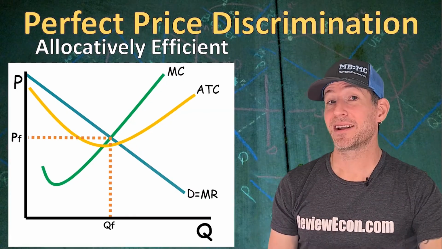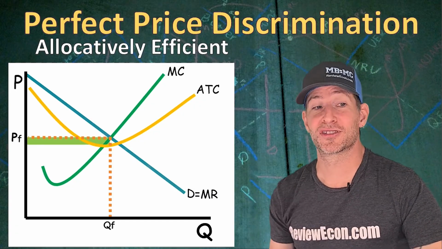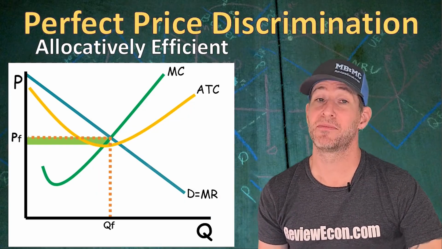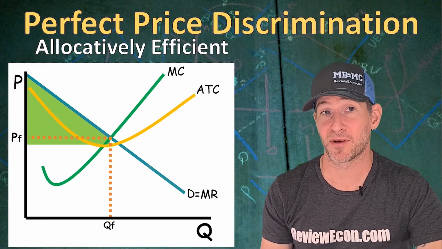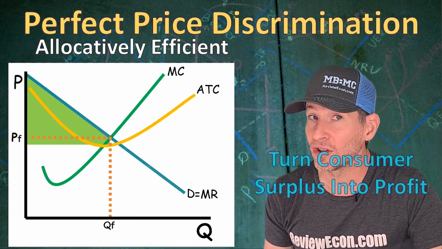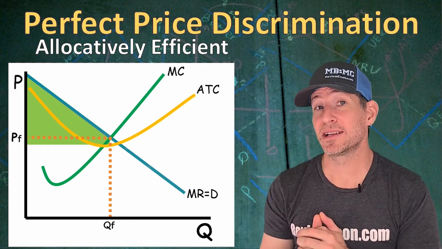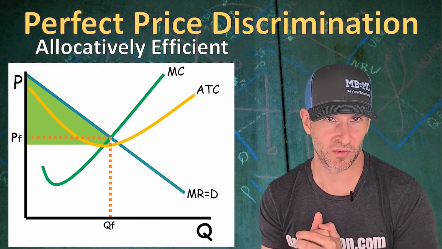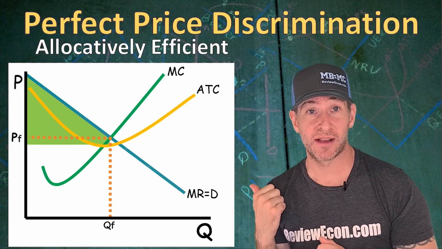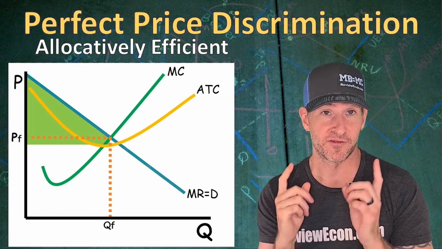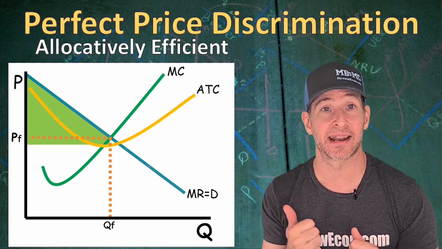Now, it might appear that this box here is the amount of economic profit, but we must remember that all of those consumers up to QF were actually charged the maximum price they were willing to pay. And that means we have this additional triangle of economic profit. This firm has essentially turned all of the consumer surplus into economic profit for the firm. So when a monopoly is able to figure out exactly how much their consumers are willing to pay for each unit, if they're able to perfectly price discriminate, the marginal revenue curve merges with the demand curve, the firm becomes allocatively efficient, and economic profit for the firm dramatically increases.